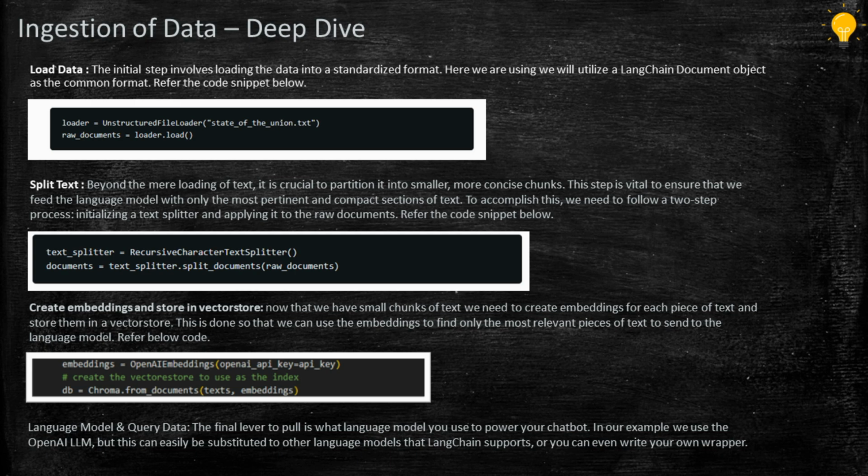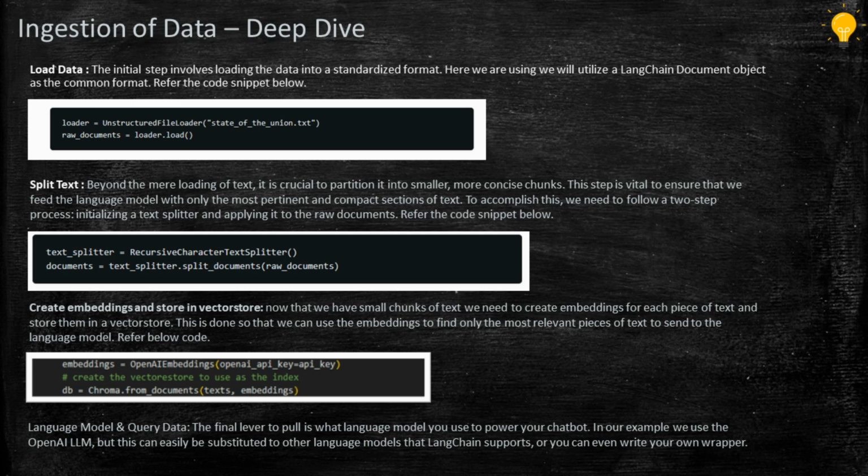So we use the OpenAI embeddings with our OpenAI API key. We have our API key. I'll show you in the walkthrough where our API key is and how to retrieve it, and then we store it in the vector store. Here we are using ChromaDB, and then the last one is querying or questioning our documents, which is like making conversations with our documents.